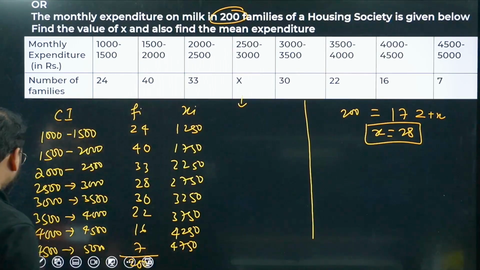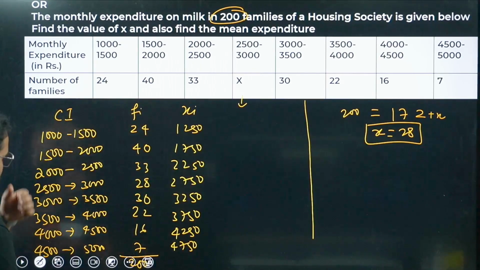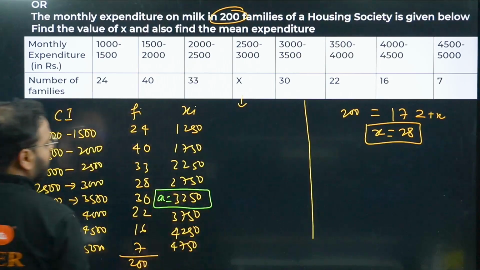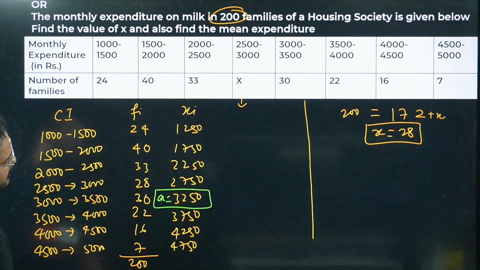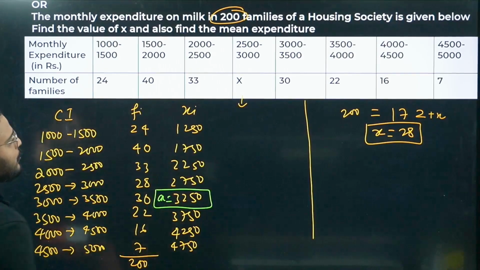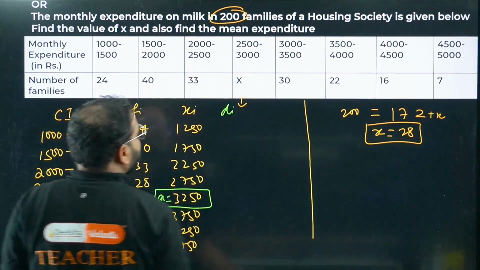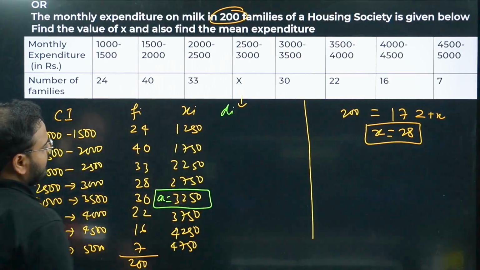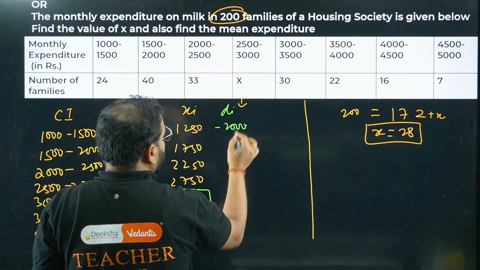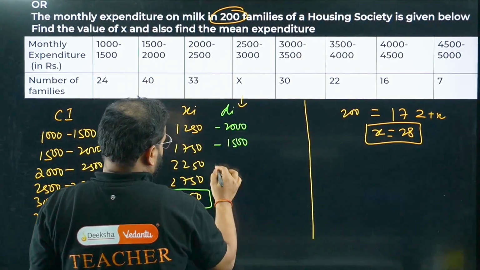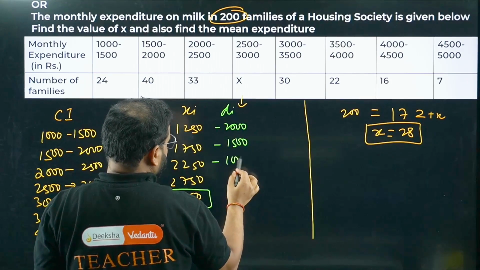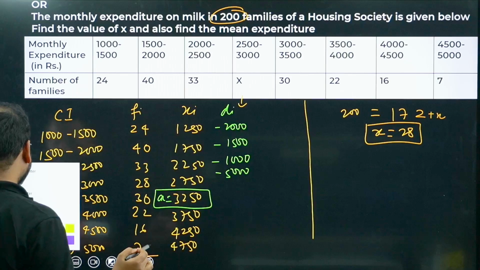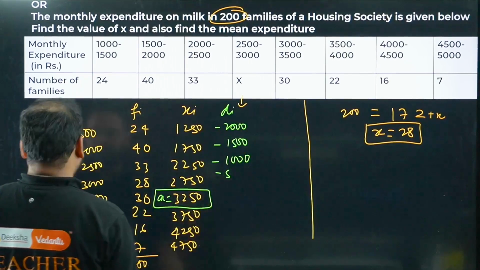I have to take one of the values as my a value. Let me take 3250 as my a value. So now I'm looking for di, which is xi minus a. 1250 minus 3250 is minus 2000, then minus 1500, minus 1000, minus 500.